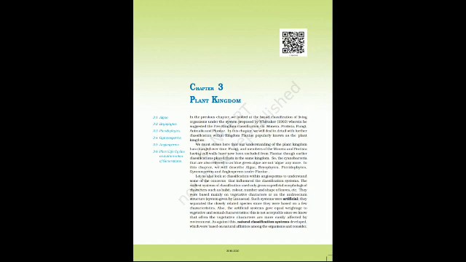Each embryo sac has a 3 celled egg apparatus, 1 egg cell and 2 synergids, 3 antipodal cells, and 2 polar nuclei. The polar nuclei eventually fuse to produce a diploid secondary nucleus. Pollen grains, after dispersal from the anther, are carried by wind or various other agents to the stigma of a pistil. This is termed as pollination.